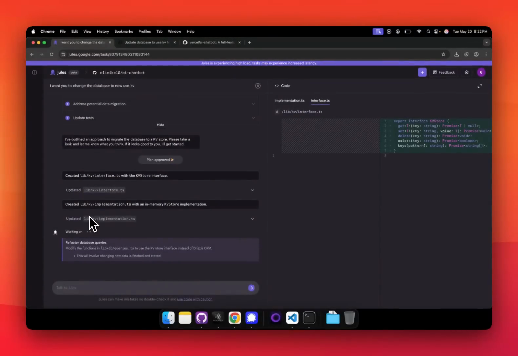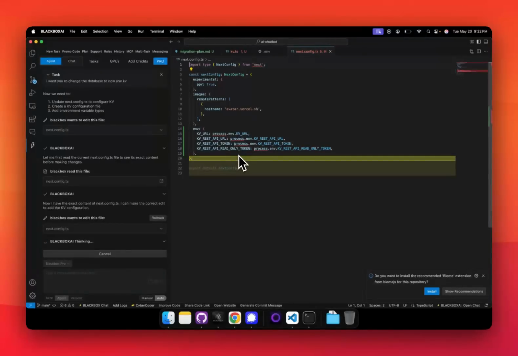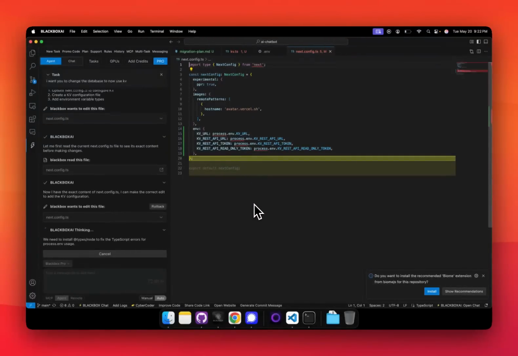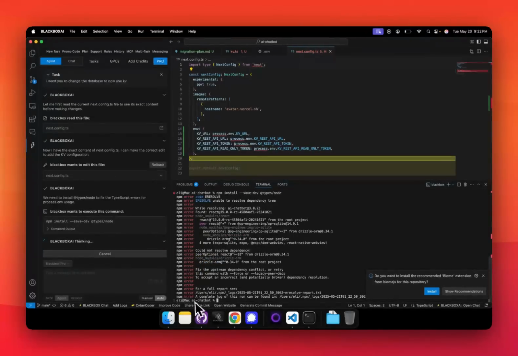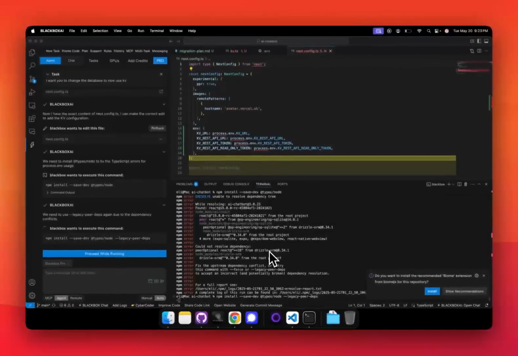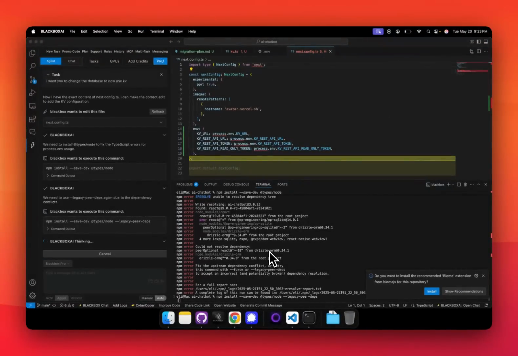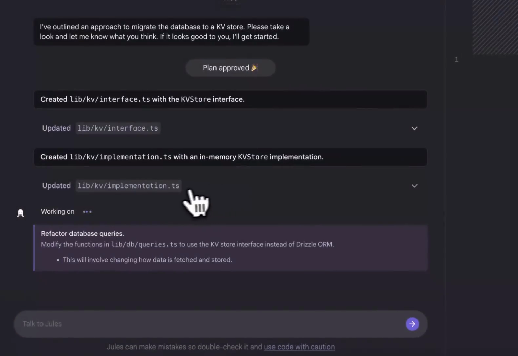Okay, refactor database queries. Where are we now?